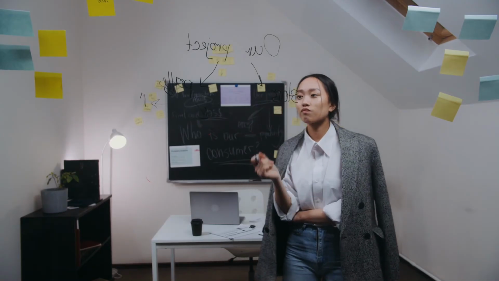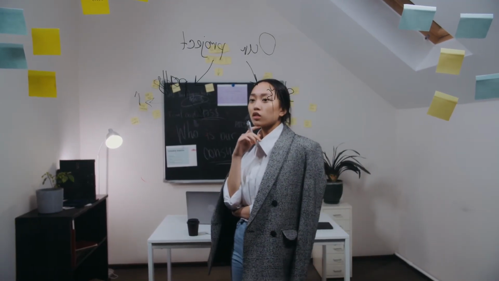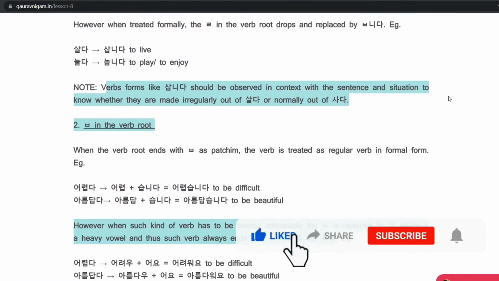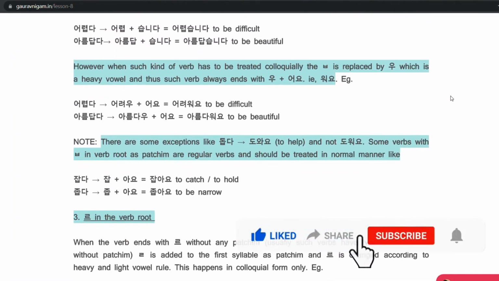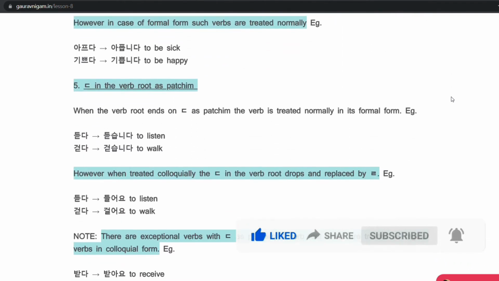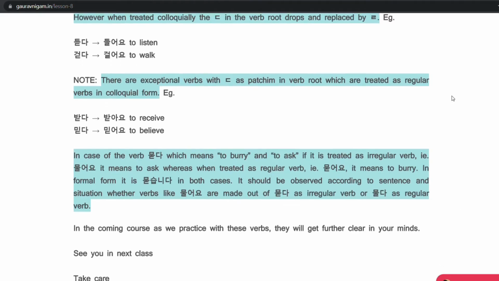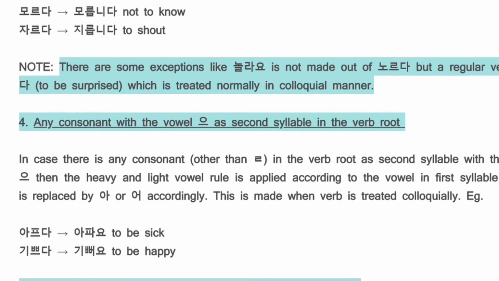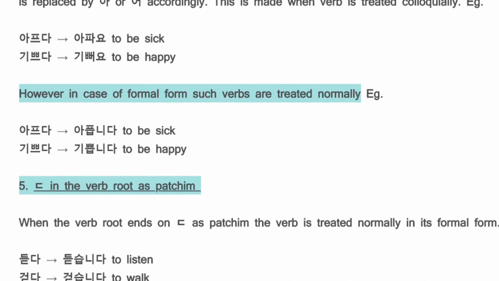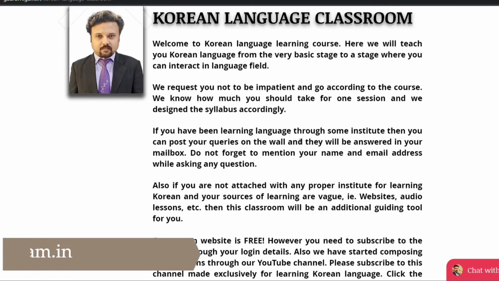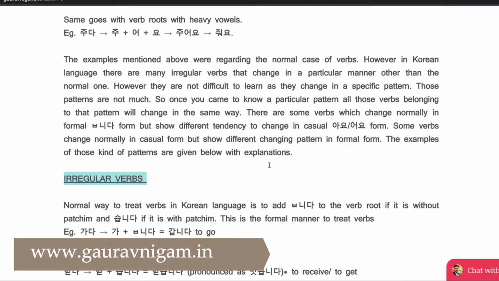However, in the Korean language, there are many irregular verbs that change in a particular manner other than the normal one. However, they are not difficult to learn as they change in a specific pattern. Those patterns are not many. So once you come to know a particular pattern, all those verbs belonging to that pattern will change in the same way. There are some verbs which change normally in the formal piyumnida form but show a different tendency to change in the casual ayo or oyo form. Some verbs change normally in the casual form but show a different changing pattern in the formal form. The examples of those kinds of patterns are given with explanations.